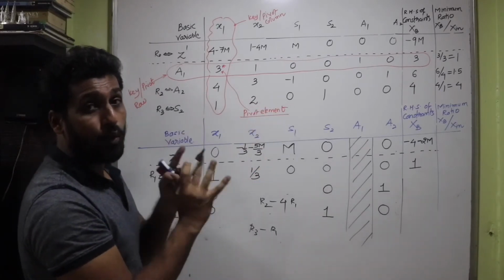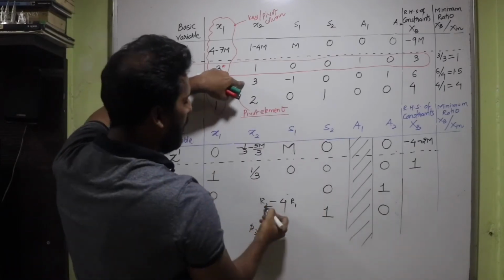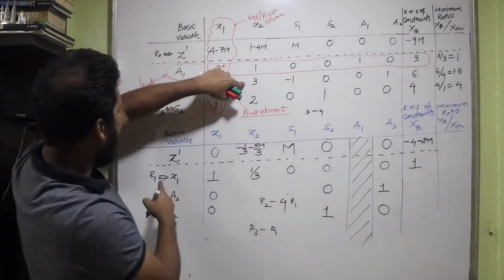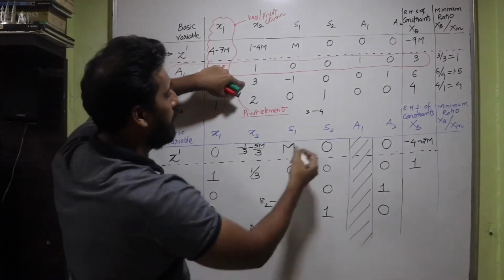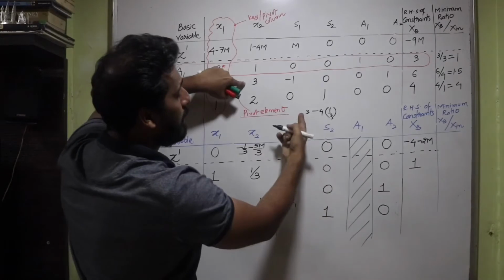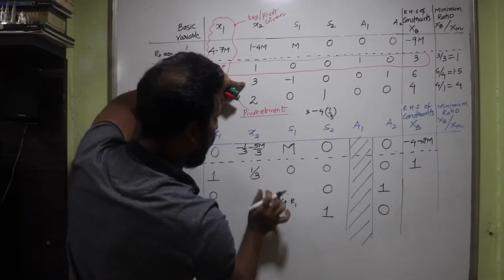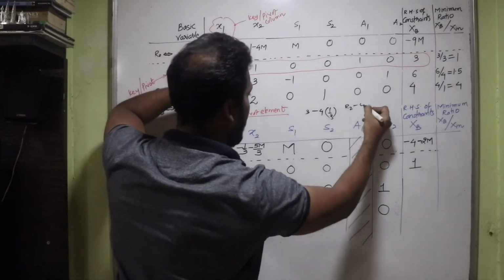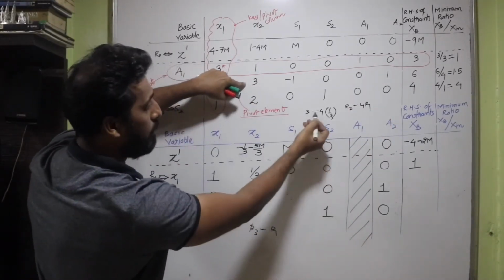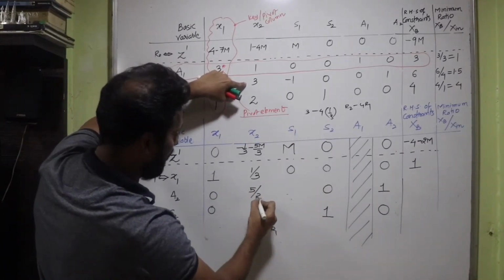Just make sure that you are noting down the things very properly. So R2 is 3 here. So I write R2 is 3, minus 4 into R1. R1 is 1 by 3. So write 1 by 3. So that's 3 minus 4 by 3. 3 3s are 9. 9 minus 4 will give us 5 upon 3. So I'm going to write here R2 minus 4 R1, 9 minus 4, that's 5 upon 3. I write 5 upon 3.